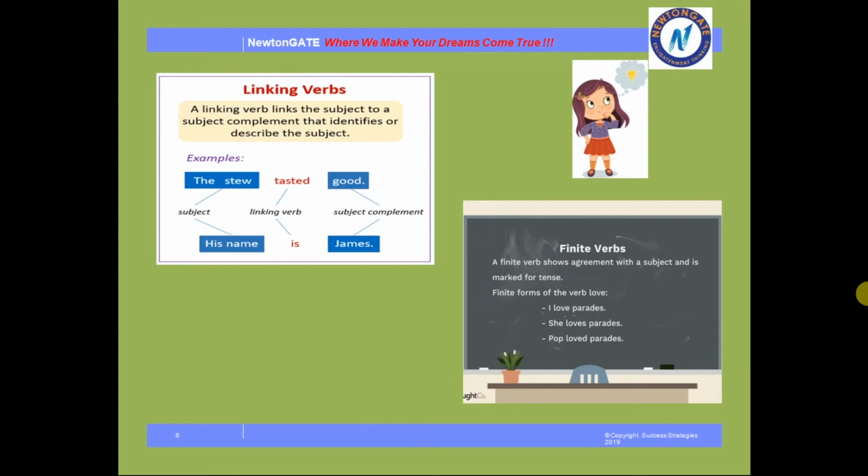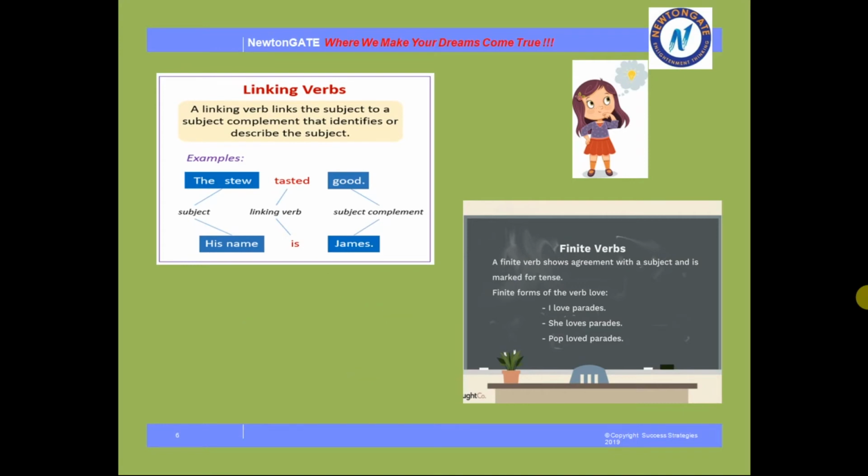Here it is written his name is James. So what is his name? His name is James. So is is a linking verb. You are linking these two words with is. Am I clear, dear? Now, finite verbs. A finite verb shows agreement with a subject and is marked for tense.